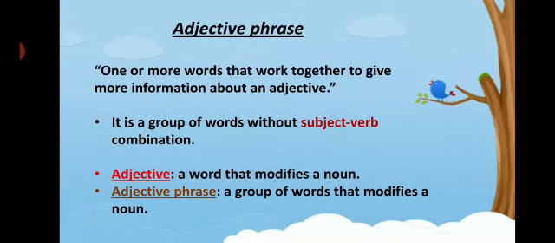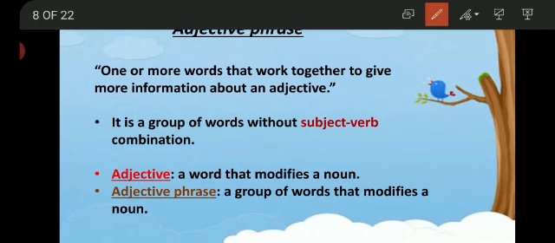Now, what is adjective phrase? Our main topic. One or more words that work together to give more information about an adjective. So basically an adjective describes a noun, and when there are more than one adjectives, then it becomes an adjective phrase, or you may say a sentence having adjectives. So it is a group or combination of words.